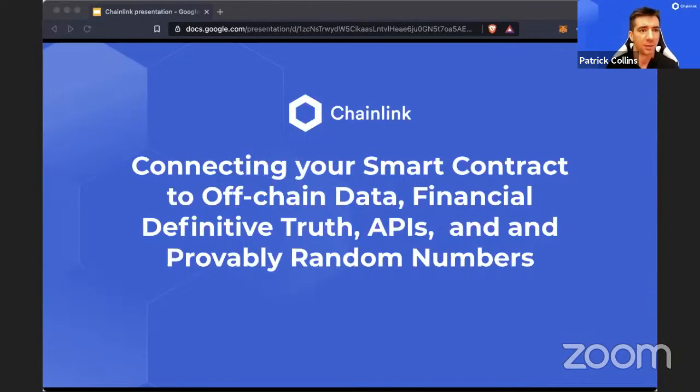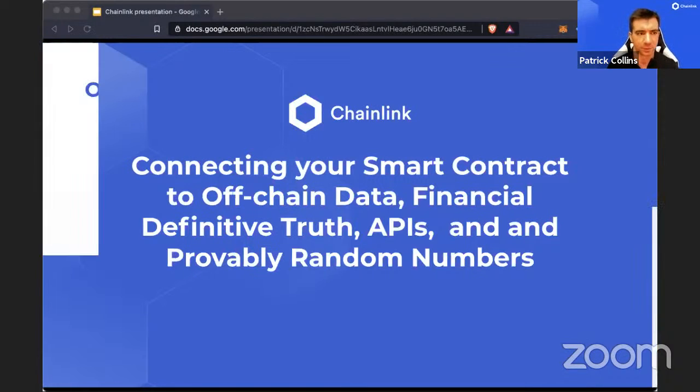So just briefly, we're going to talk about Chainlink. We're going to go a little bit quicker through this so that we can get to the coding examples and really have this be a workshop.